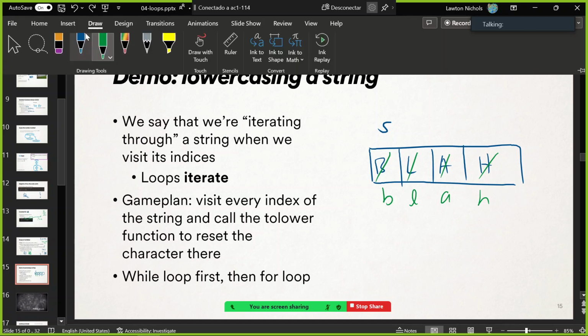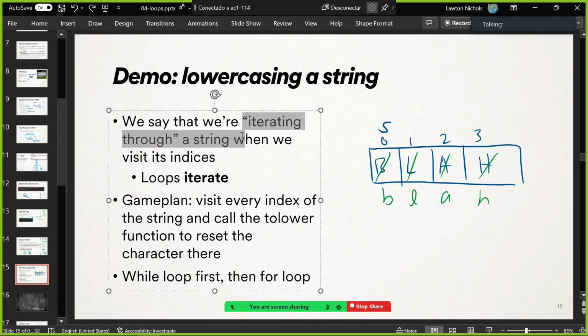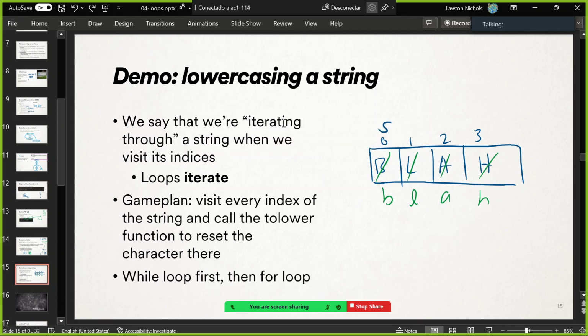First of all, that's going to be how I do this. So like here's index 0, 1, 2, 3, up to the last index that we know how to calculate now. I'm going to change every value there to its lowercase character equivalent. And the process of doing that, the process of visiting every index in this string and messing with it, is called moving through the string one character at a time. We call that iterating through a string, right? When we visit all of its indices. That comes from the word iteration, which has a Latin root going back to the word to go. So it's like we're going through the string, right? We're iterating through it, and we're visiting all of the indices.